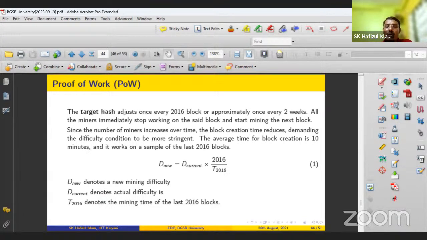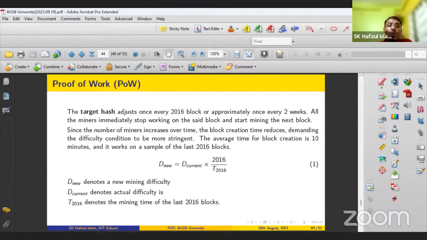So how will the mining difficulty be readjusted? Sorry, I'm writing this: the new mining difficulty will be the old mining difficulty times 2016 divided by the time.